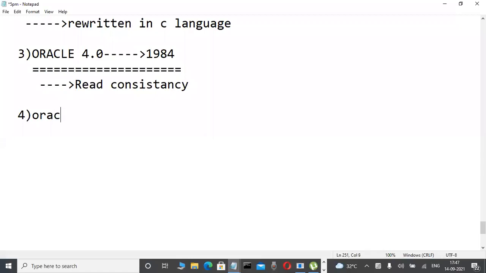Oracle 5.0 version. Which year did they introduce it? 1985. Nowadays, for maybe the last year onwards, students and lecturers are struggling because of Corona. But unfortunately, classes are going on, and many companies are work from home.